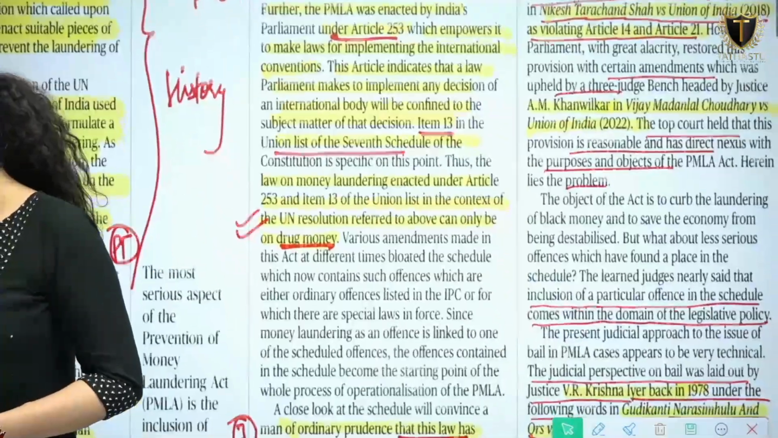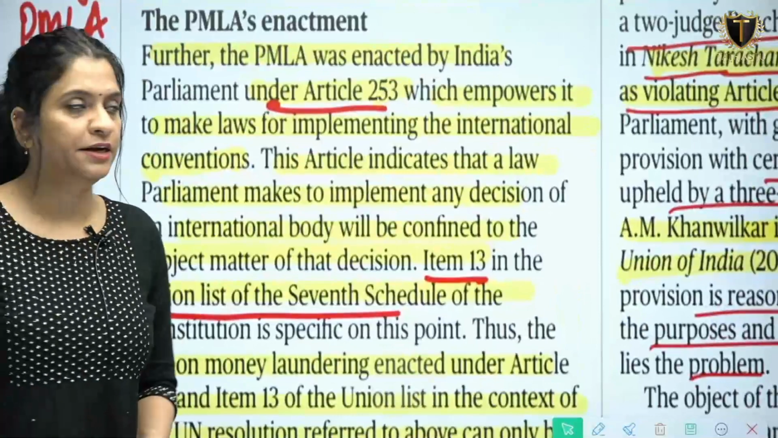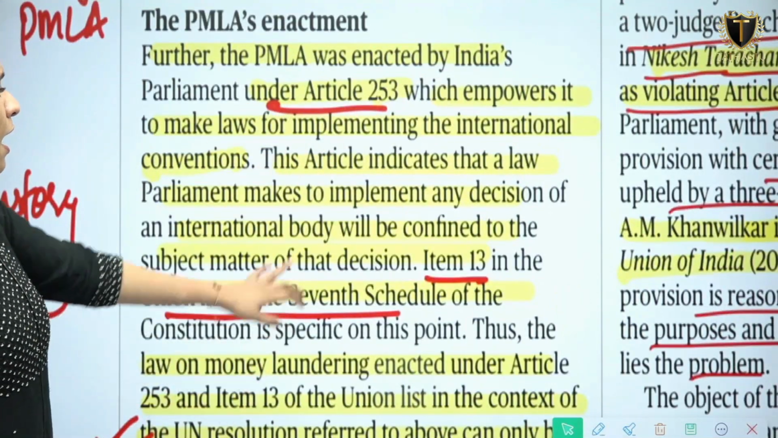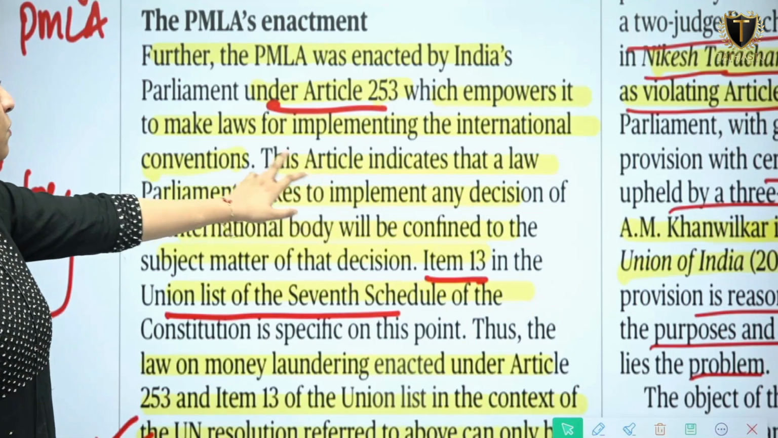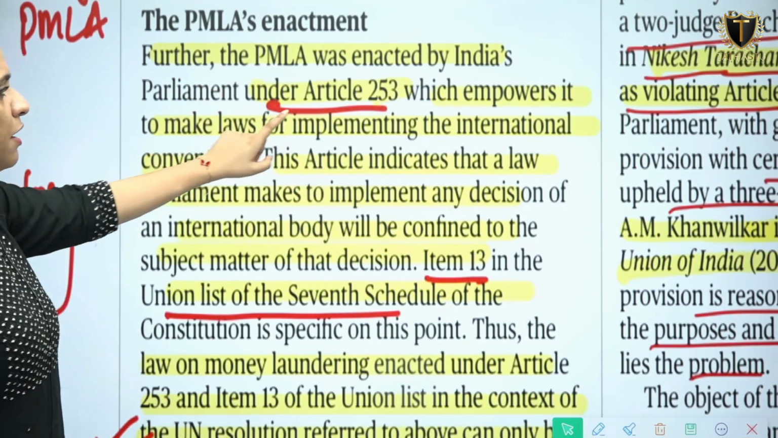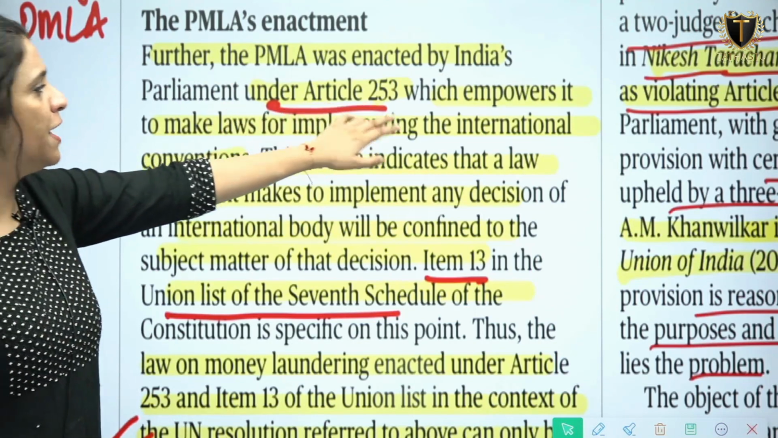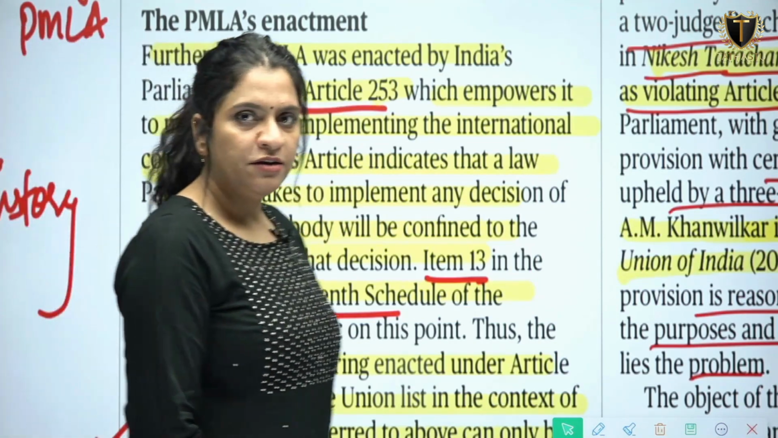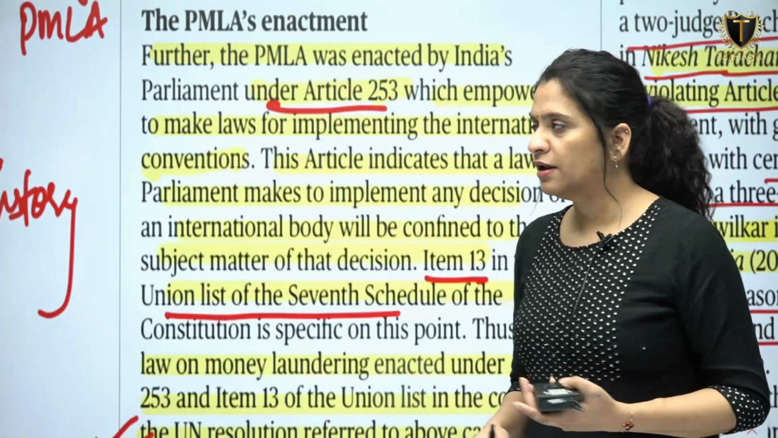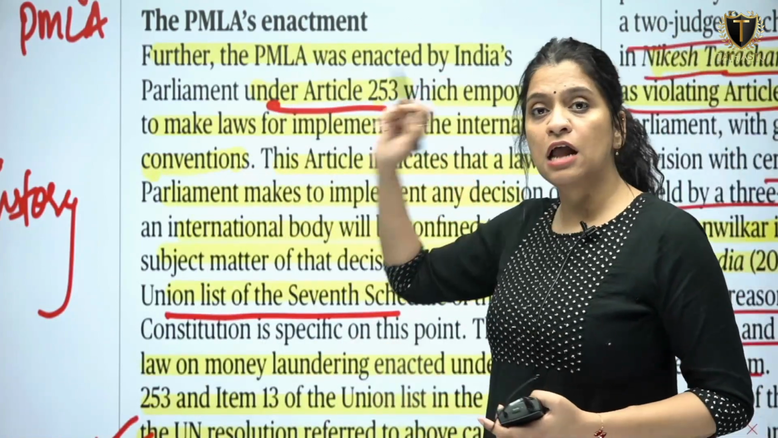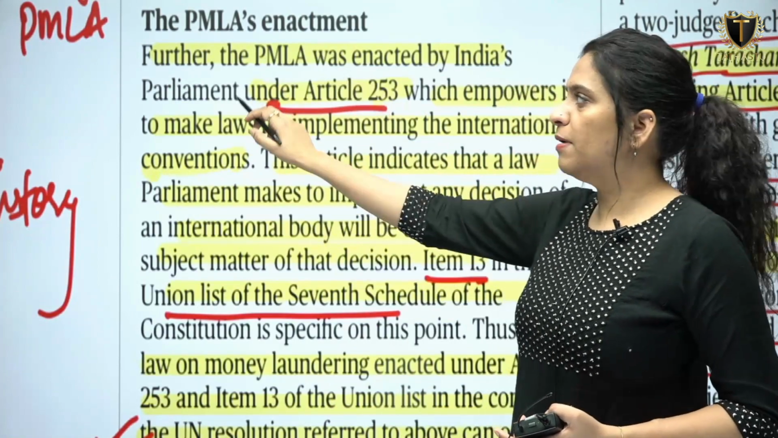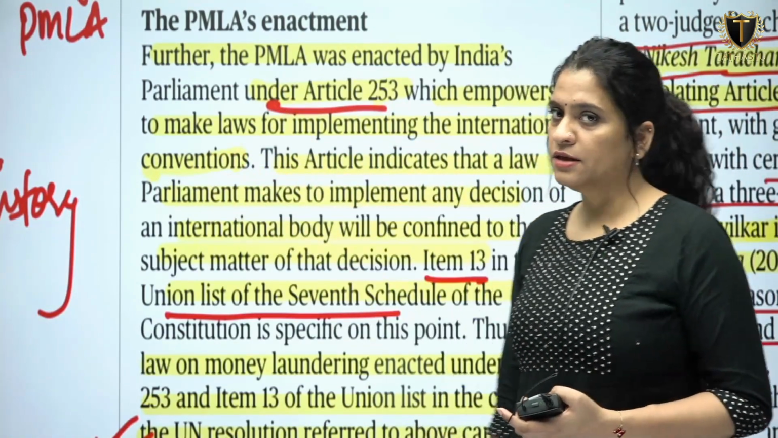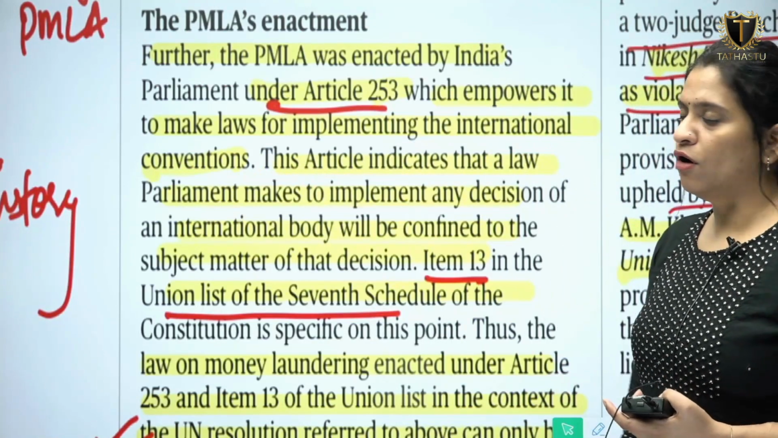And then the enactment of PMLA in India, what is the basis of this? Article 253 of the Indian Constitution empowers the Parliament to make laws for implementing international conventions. So the FATF, at the United Nations international convention level, Article 253 allows and enables the Parliament to bring such laws to implement international conventions. Under this, the PMLA Act 2002 of India was brought.